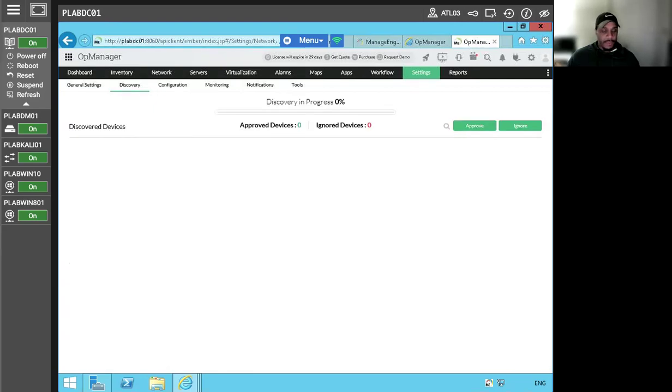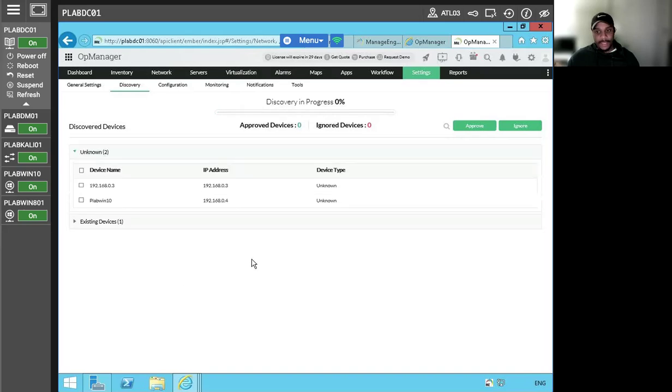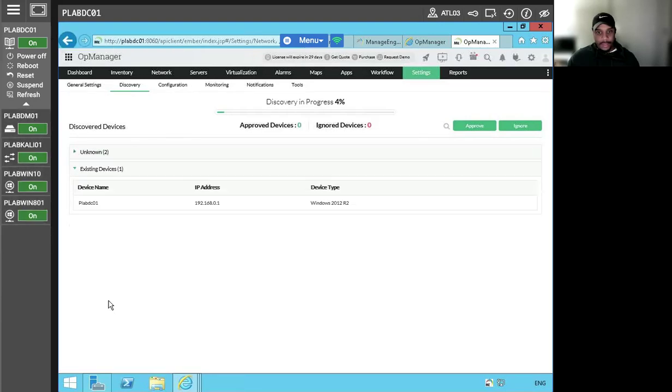All right, perfect. So the discovery is officially in progress. It should take maybe about 5 to 10 minutes. And when it's completed, we should see a number of devices. Really, all of the devices on this network that you see here on the side. And the existing should be the one that we're on, yeah.